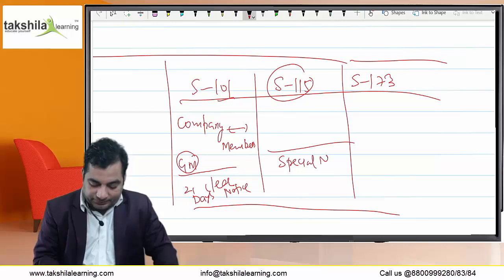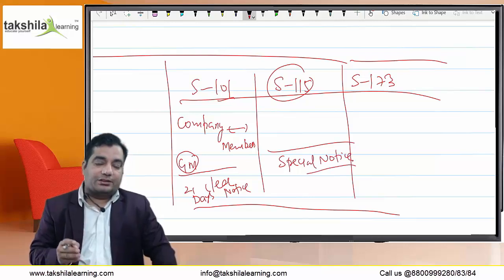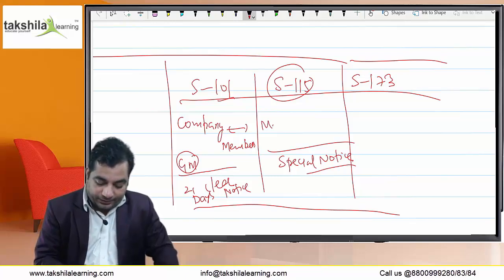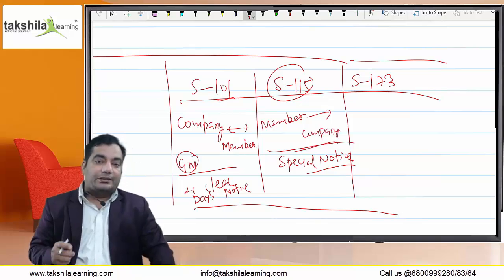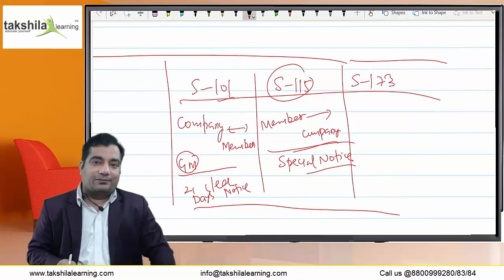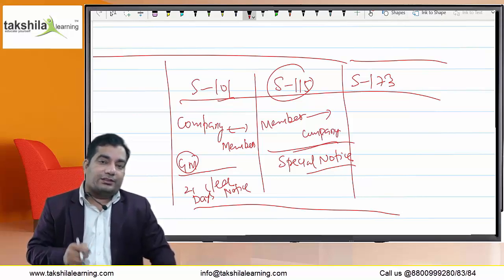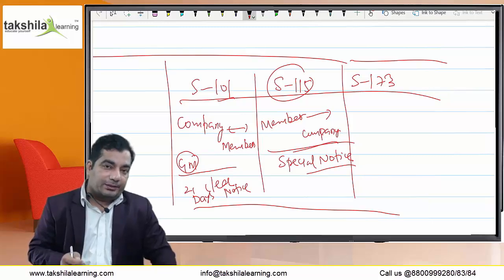Okay, this deals with the special notice, and such special notice is given by the member to the company. This section says that if the member wants to give the notice to the company, it must be at least 14 days notice. It must be given at least 14 days before the meeting, maximum 3 months before the meeting.